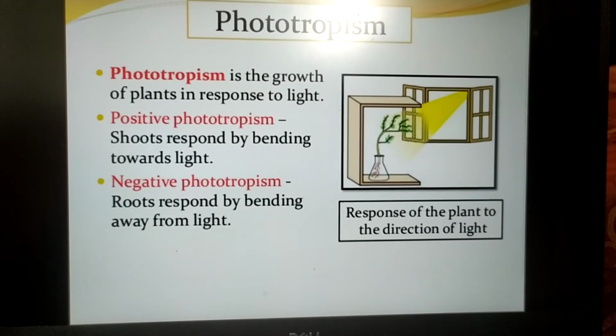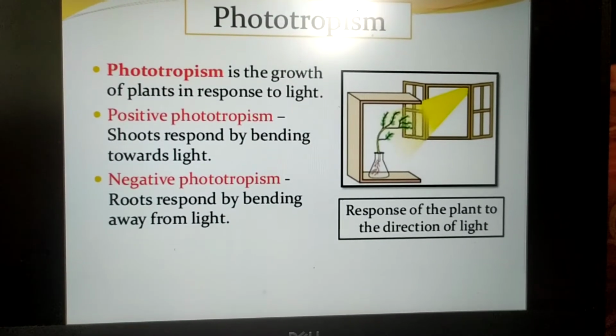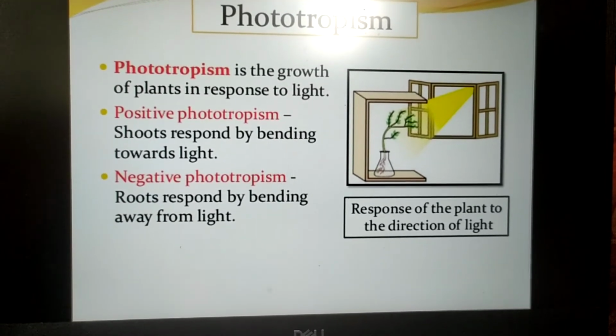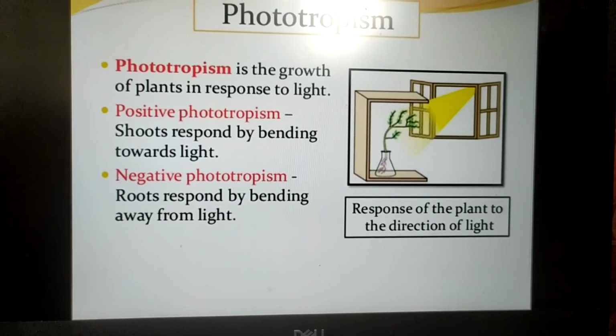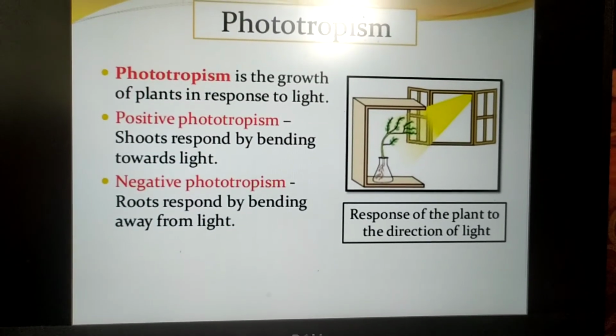Phototropism is the growth of the plant in response to light. Plants need light for their growth. So what is positive phototropism? In which the shoot responds by bending towards the light. Negative phototropism is in which roots respond by bending away from the light.